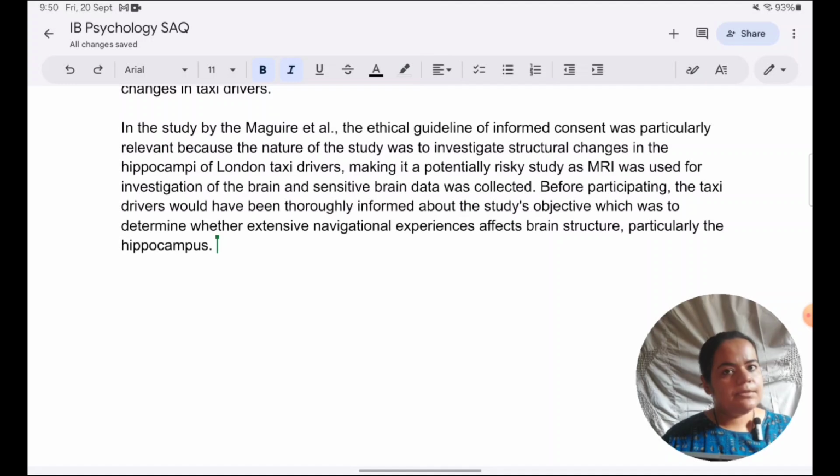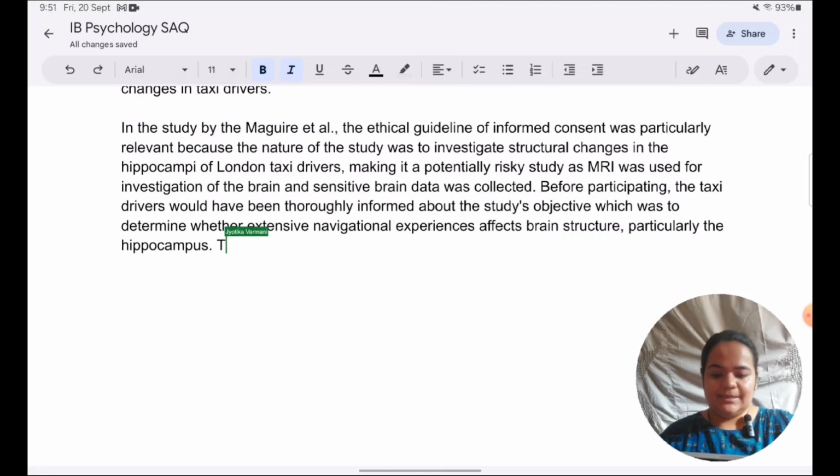Have I pointed out the aim of the study? Yes. Have I simply pointed out the aim of the study just for the sake of describing the study? No. I have pointed out the aim of the study to show that this is what should have been told to the taxi drivers as a part of informed consent. So now I hope you see the difference between just summarizing the study, which is not required, and summarizing it in relation with the particular consideration which we are taking into account.